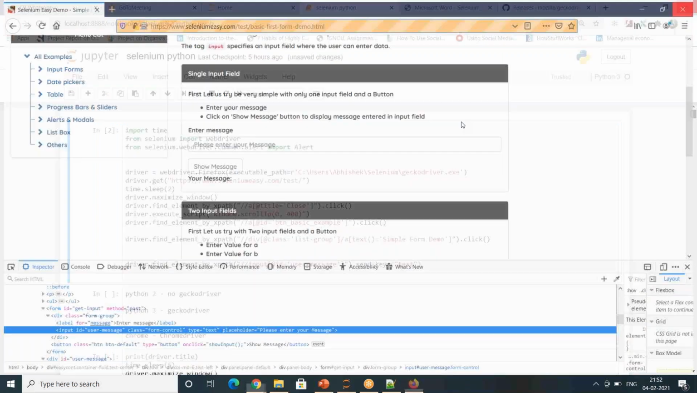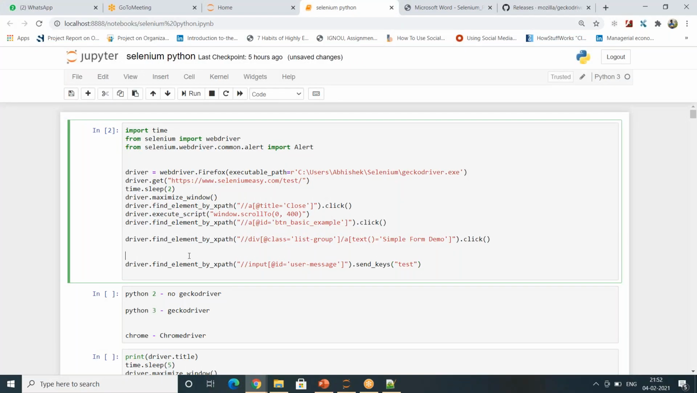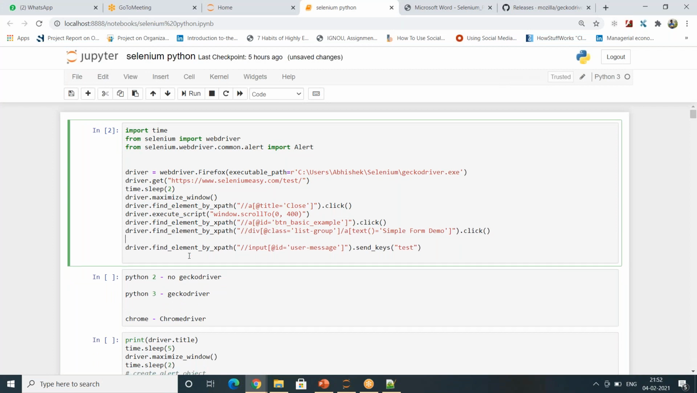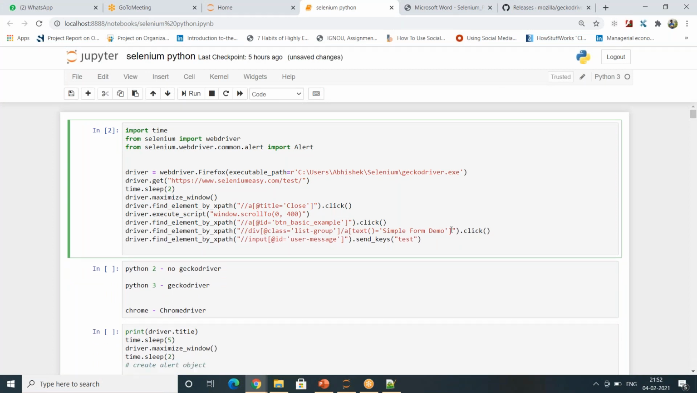I'm closing Firefox again. I don't want to keep anything open. It's fine if you keep it open also, but for the demo purpose, I'm closing Firefox. Okay, you see, whatever I taught you, it's just reading the XPath, writing the code. Code again, it is very simple.